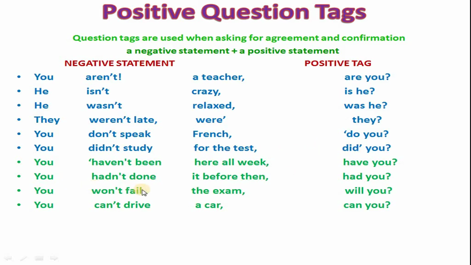You hadn't done it before, then the tag is had you. You don't fail the exam, will you is the question tag. You can't drive a car. Positive statement, negative statement, then present tense. Can you is the question tag.